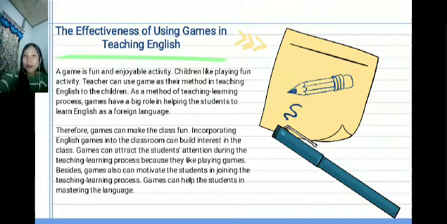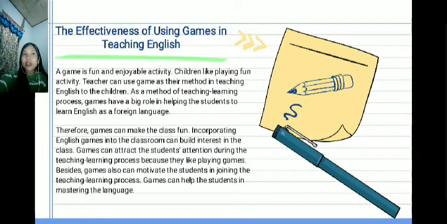Hello, my name is Patricia. Now I will explain about the effectiveness of using games in teaching English. A game is a fun and enjoyable activity. Children like playing fun activities. Teachers can use games as their method in teaching English to children. As a method of the teaching learning process, games have a big role in helping students to learn English as a foreign language.